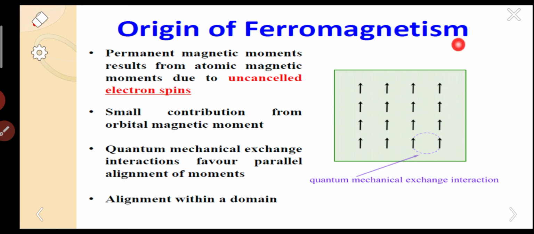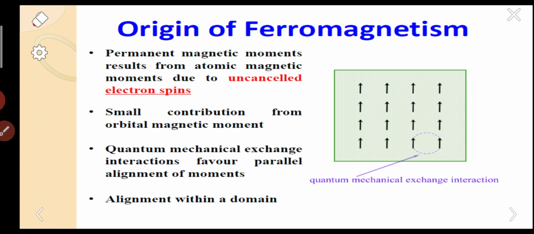So, origin of ferromagnetism. Already we have discussed spontaneous magnetization. Here we have some points. Permanent magnetic moment results from atomic magnetic moment due to uncancelled electron spins. So in these atoms there were electrons, and the electrons have uncancelled electron spins. By that, the permanent magnetic moment arises.